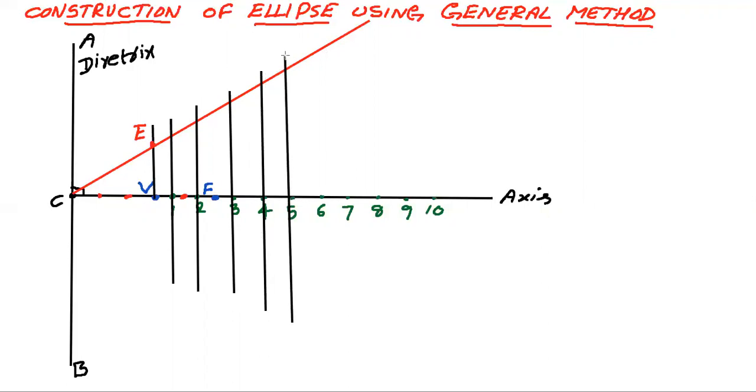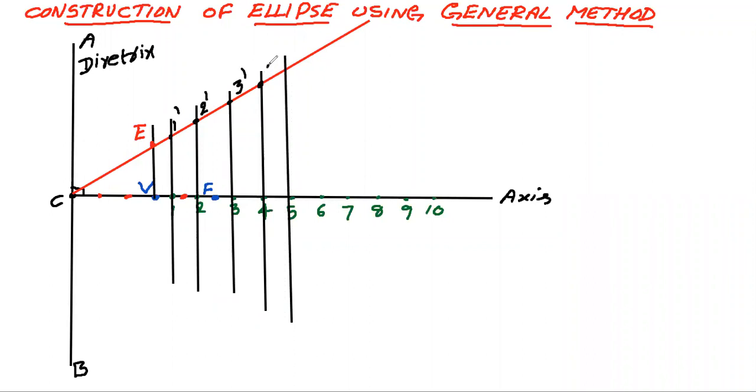So friends, through each point here draw a number of vertical lines. Now the intersection of all these vertical lines with this line, I am taking that as this point 1 dash. This point I am taking as 2 dash. This point I am taking as 3 dash.